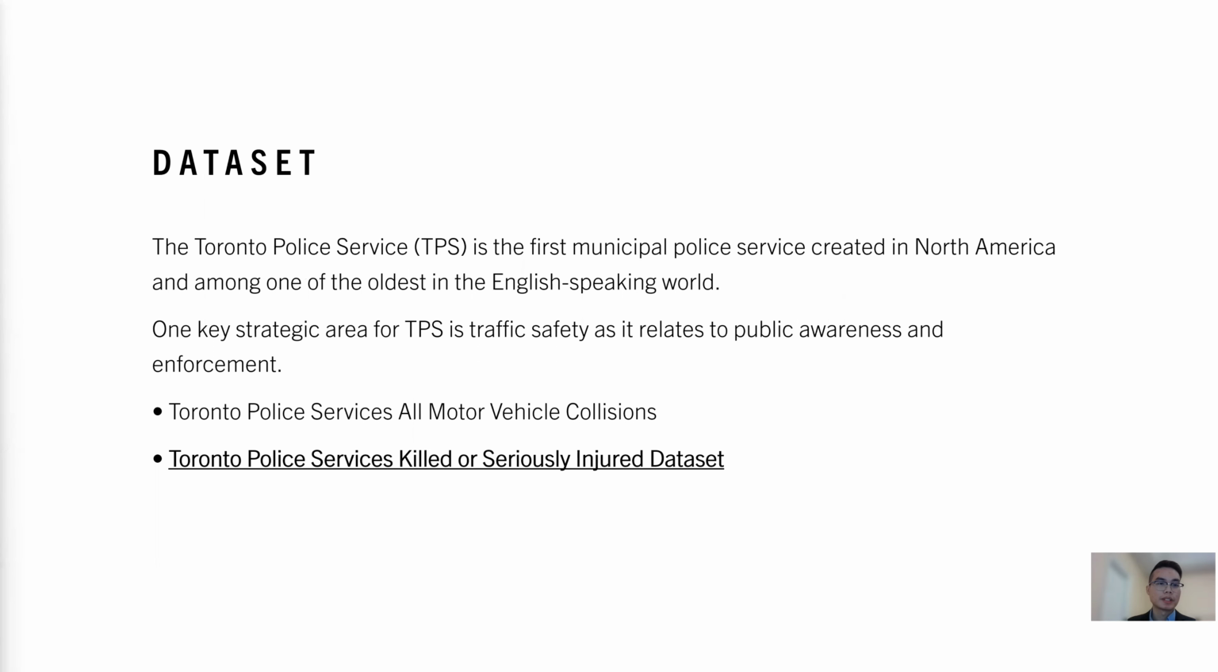The Toronto Police Service is the first municipal police service created in North America and among the oldest in the English-speaking world. One key strategic area for TPS is traffic safety as it relates to public awareness and enforcement. They provided two different data sets, but in my current project, I would use mainly the acute or seriously injured data set.